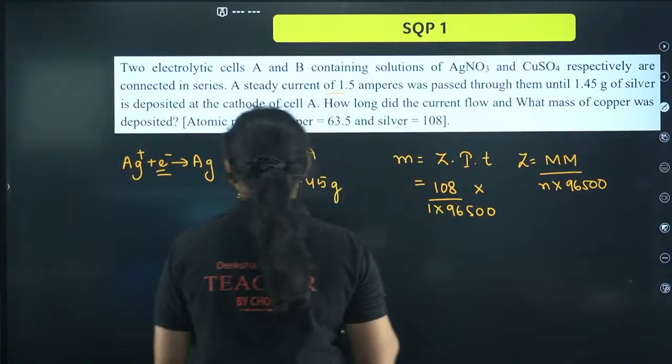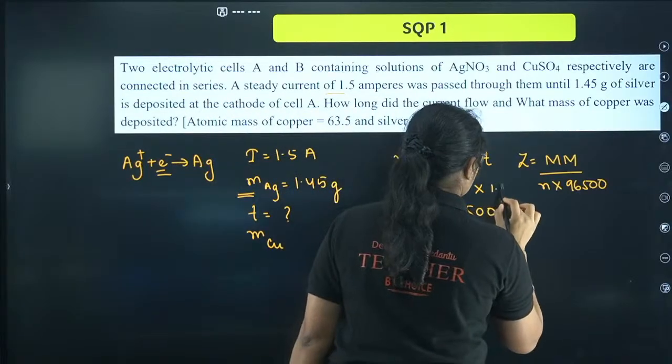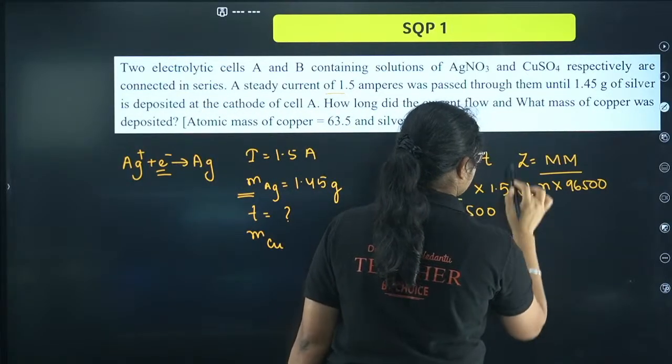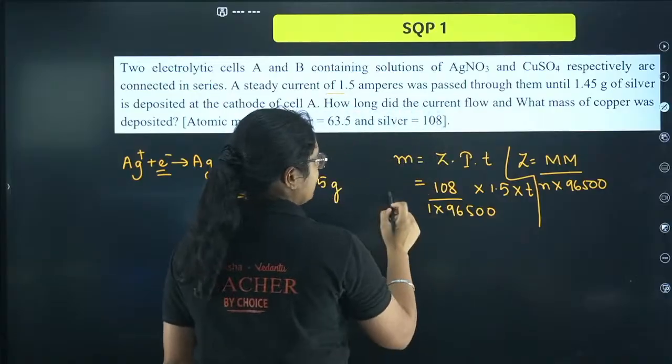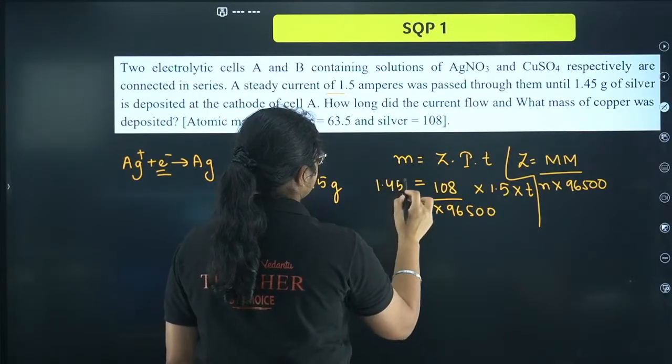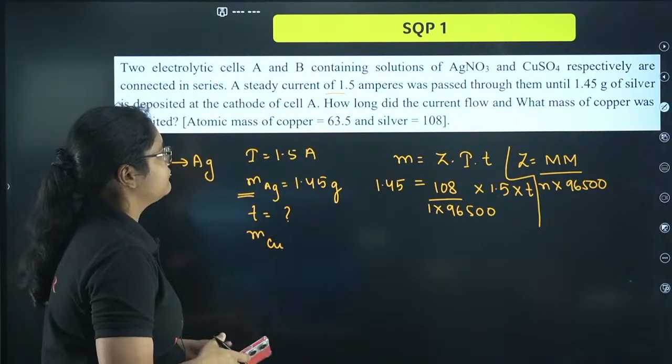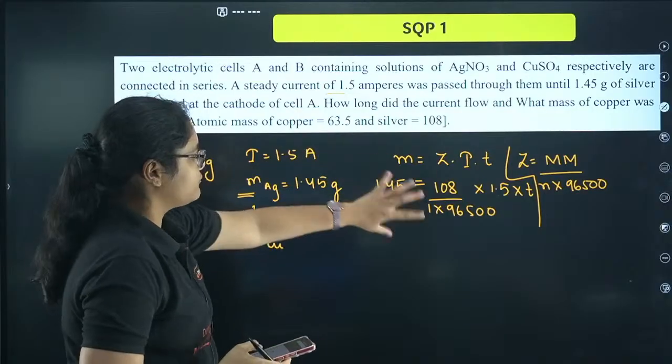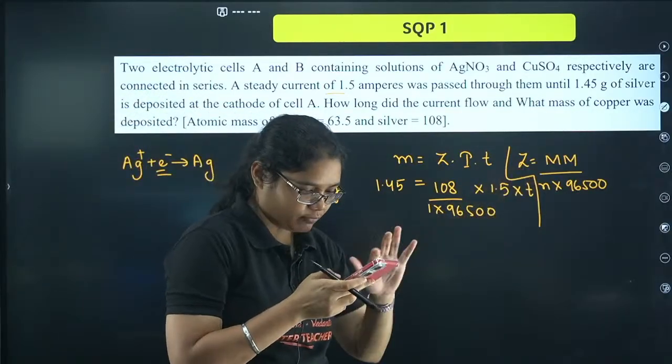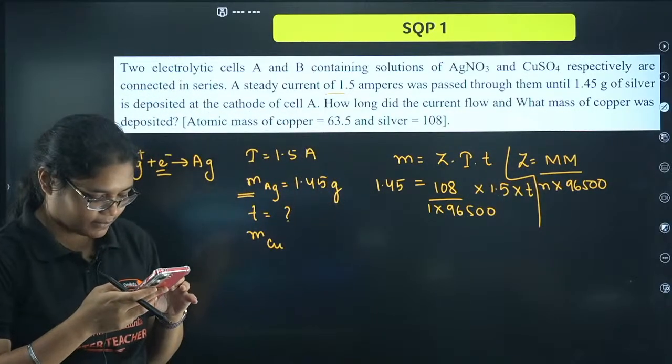What is the current value? I have 1.5 ampere. Okay, time you have to check. Time we have to calculate. And what is the mass deposited? According to the question, it is 1.45 grams. Right? So now if I solve this, I'll get the value of T. You can just calculate and let me know.